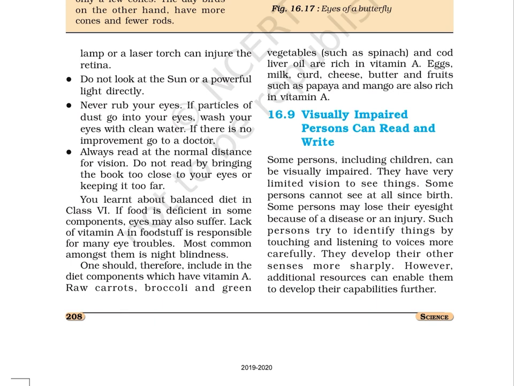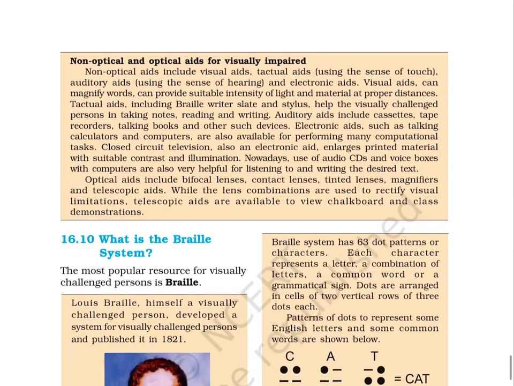Such persons try to identify things by touching and listening to voices more carefully. They develop their other senses more sharply. However, additional resources can enable them to develop their capabilities further. Page 209. Non-optical and optical aids for visually impaired.